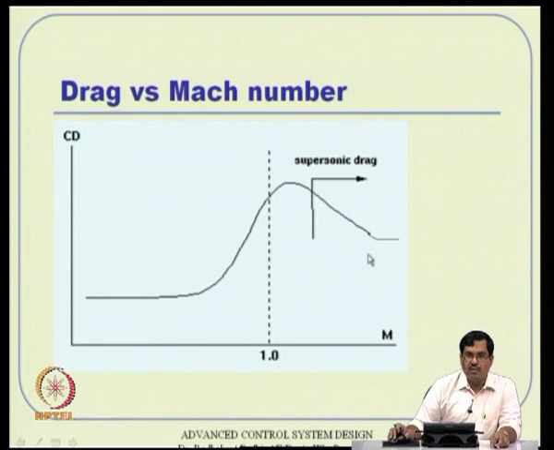There onwards this value will not change. Also remember that the number where it stabilizes is higher than this number. That means, if you really want to fly at supersonic speed, then your drag is going to be very high compared to the subsonic case. That is why commercial aircraft are very successful in the subsonic region. The moment you go to supersonic, the efficiency goes down. That is why the Concorde aircraft was very expensive to fly. It was a supersonic aircraft, and it was very unsuccessful commercially.